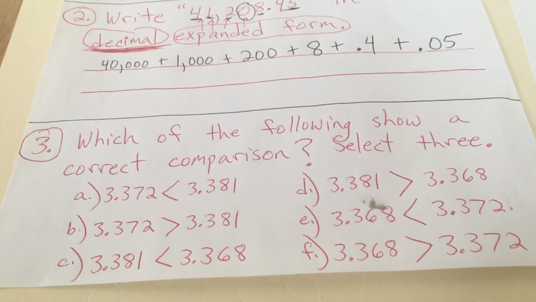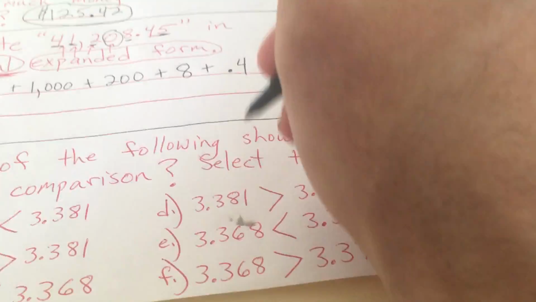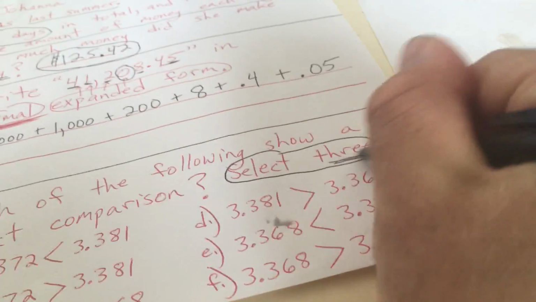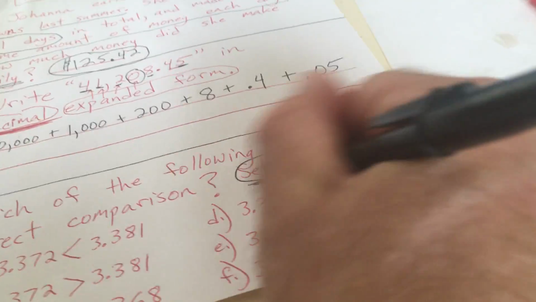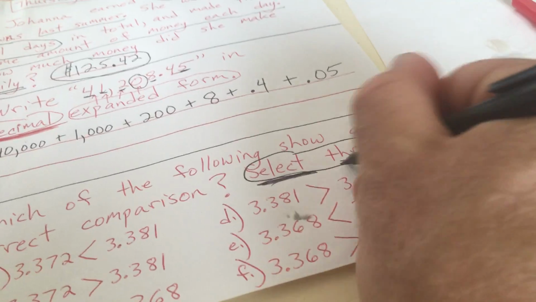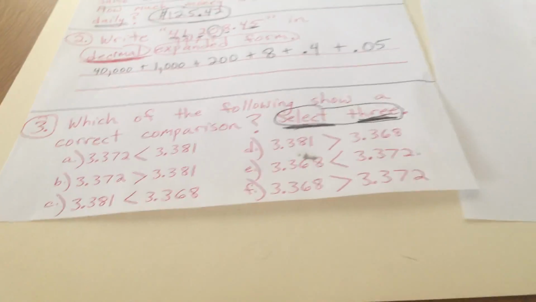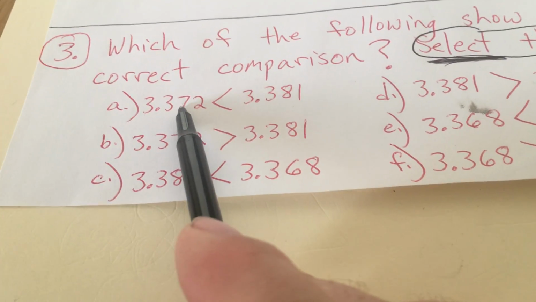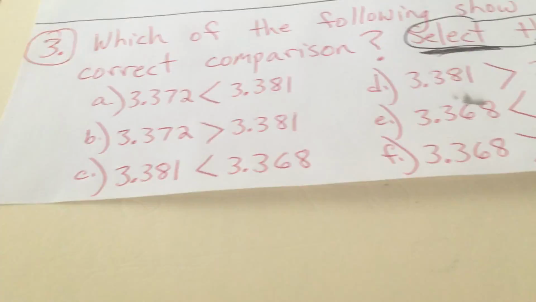Okay, last one, number 3. Which of the following show a correct comparison? Select 3. So like I always do, I'm going to really bring this to my attention. We are selecting 3. If I select 2 correct ones, then I get no points. You have to get all 3 correct in order to get credit for this problem. So 3.372 is less than 3.381.